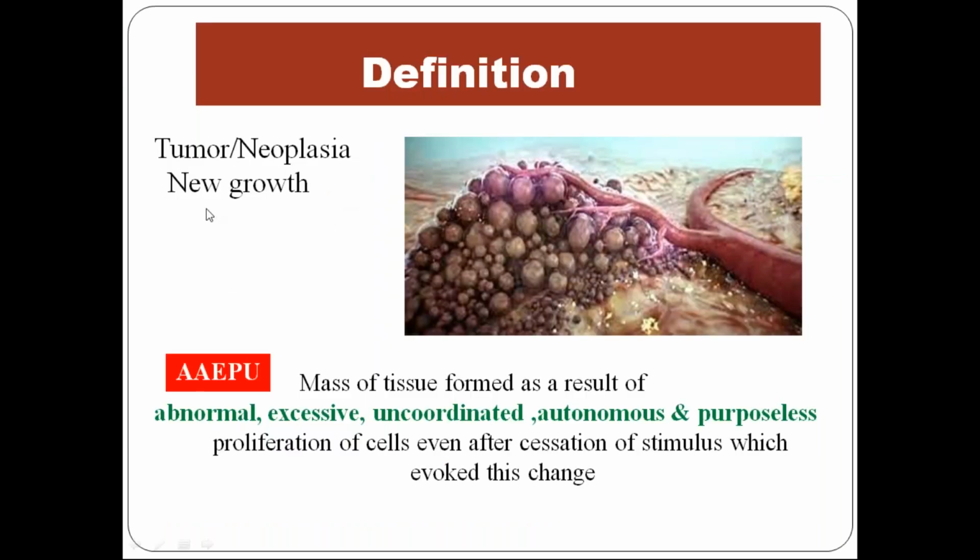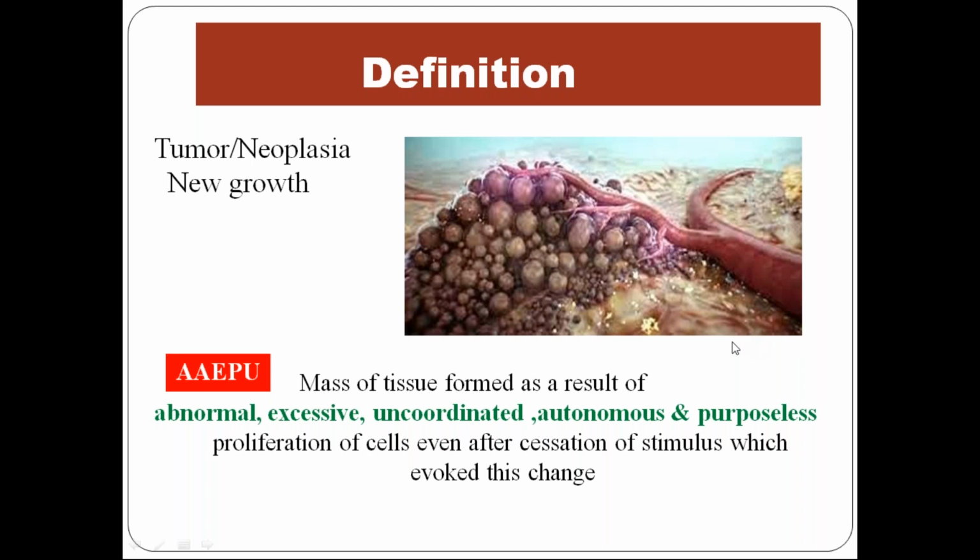So that is neoplasia. It's a new growth. It's a mass of tissue formed as a result of abnormal cells. Can you see, so many cells are there and they're all abnormal and excessive. Where one cell has to be there in that place, there are many thousands of cells in that place. And it's an uncoordinated growth. There is no proper coordination between the cells, and it is autonomous.